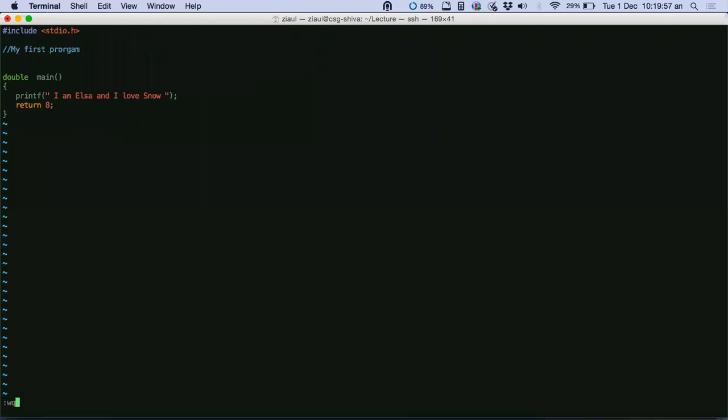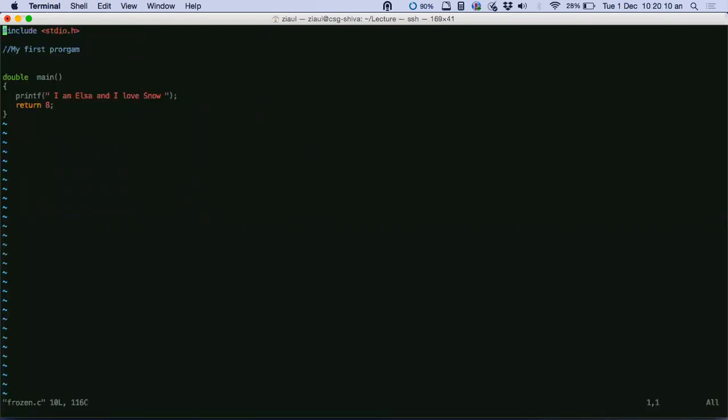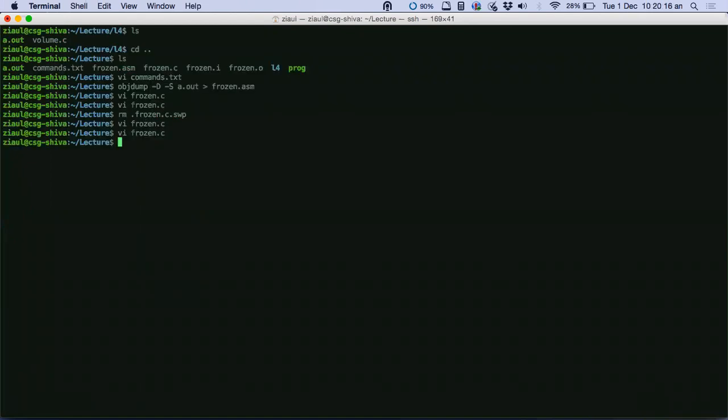I'll speak about two standards now, with respect to this example. There is a standard called C89 and a standard called C99. C89 does not allow this kind of single line comment. Now let's see if I try to compile my program with that standard.